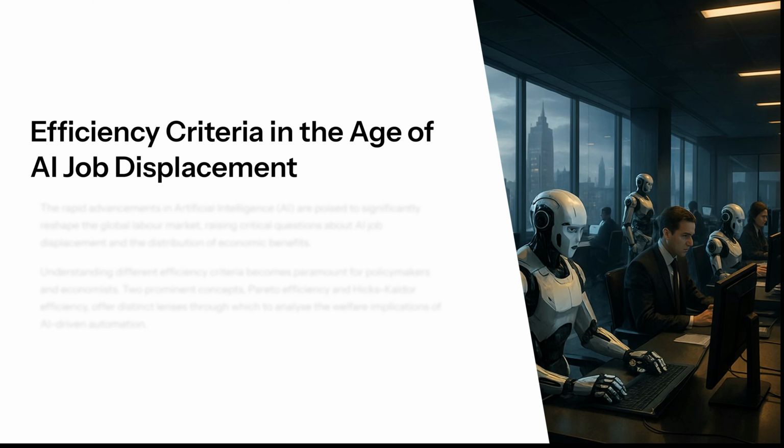We're going to go through a relatively techie economics video looking at how we judge whether the improvements from AI, given the job displacement, are efficient for the economy overall. So, title of the video: Efficiency Criteria in the Age of AI Job Displacement.